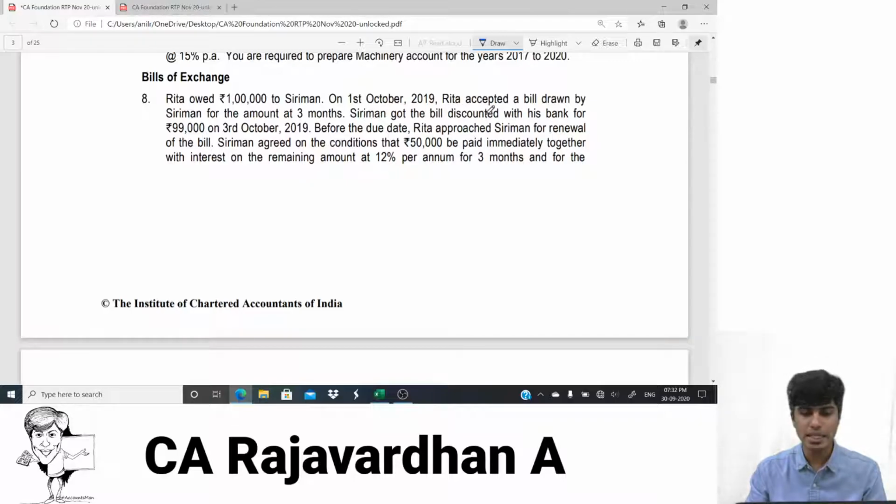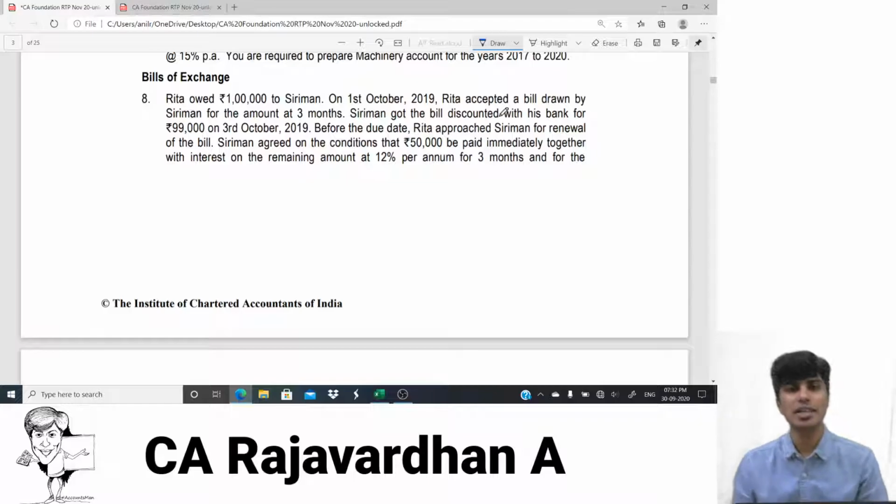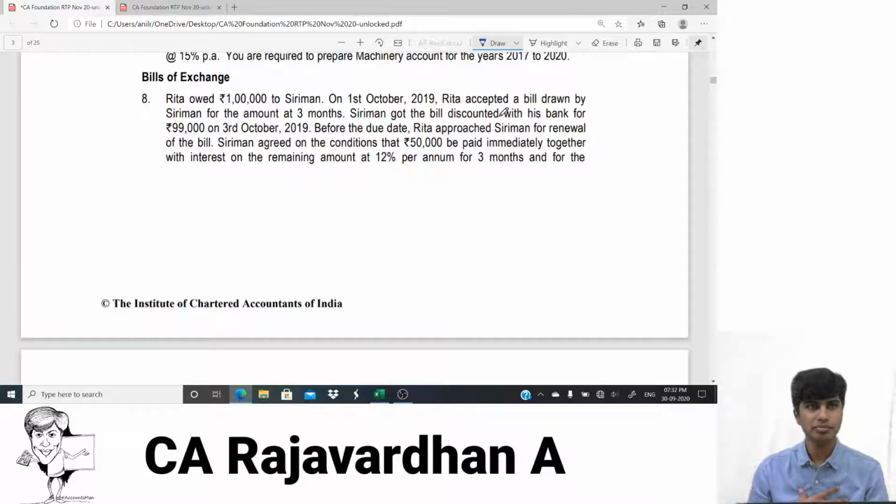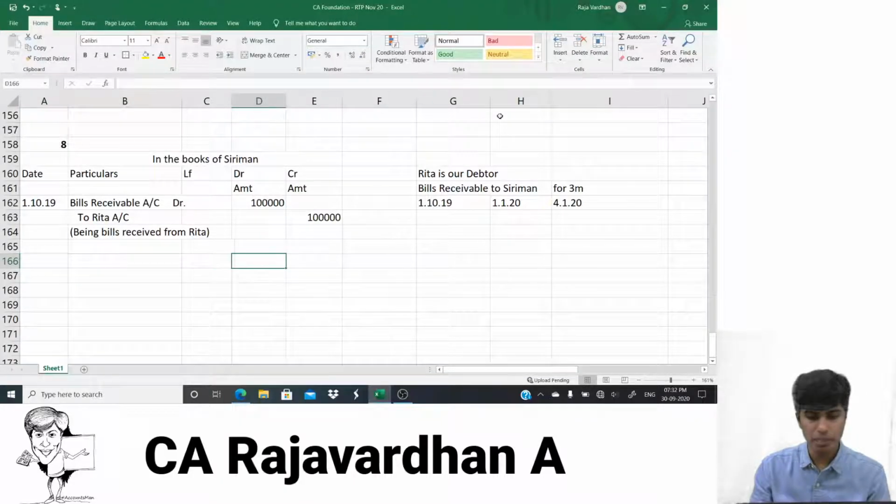Siriman got the bill discounted. As a person who's received the bill as a drawer, I have an option either to hold the bill till maturity, discount it with the banker, or endorse it to someone. I prefer to discount it in this case. When I discount it, I receive money from the banker. Some part of it will not be received. That part which is not received is the discounting charges, which is an expense to me, and in return I'm giving the bill.